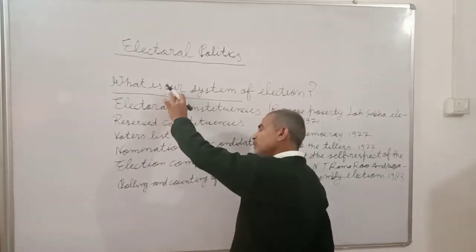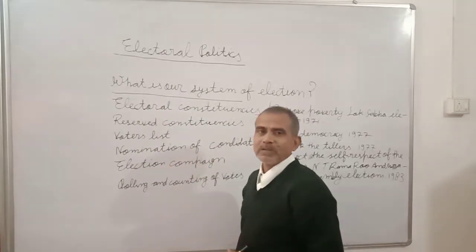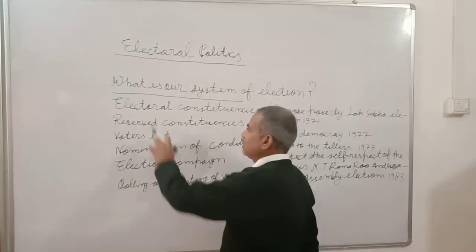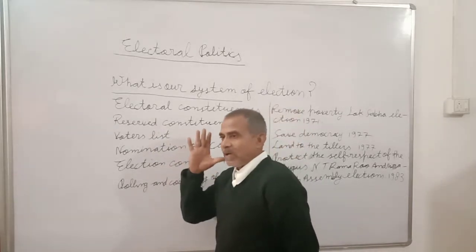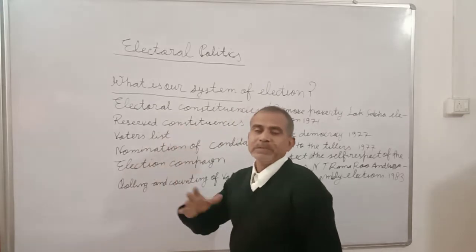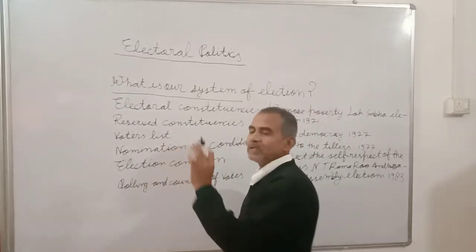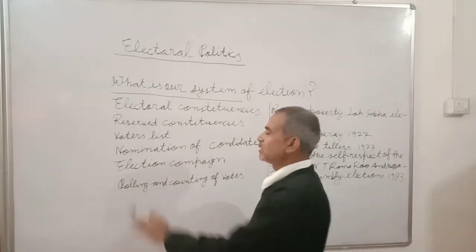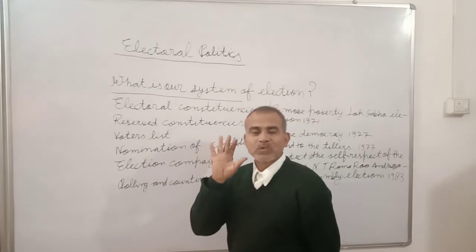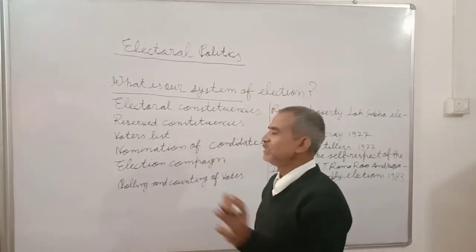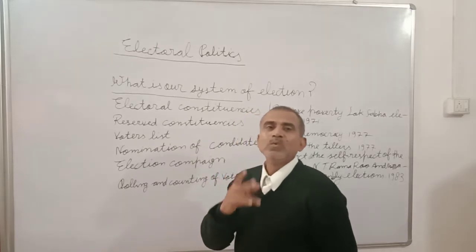So before the end of this 5-year term, elections are required, and elections are managed by an independent body given in our constitution, that is the Election Commission. The Election Commission has 3 members, one Chief Election Commissioner and 2 others who assist him.